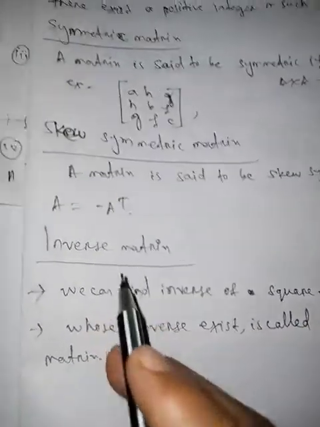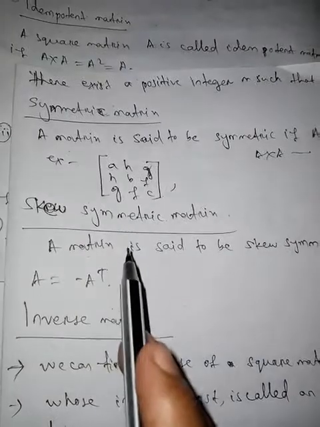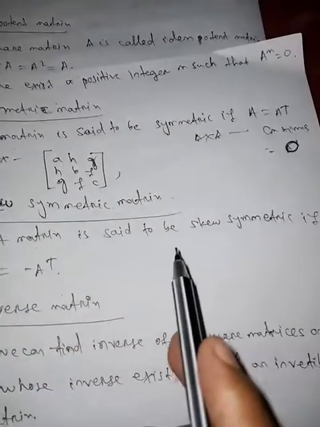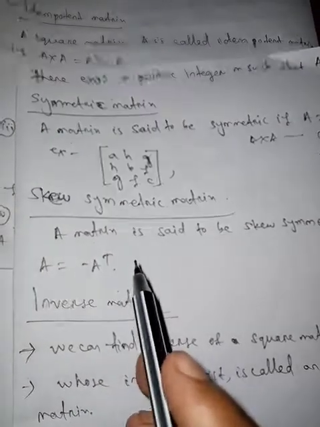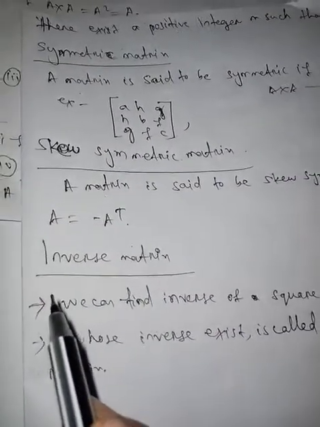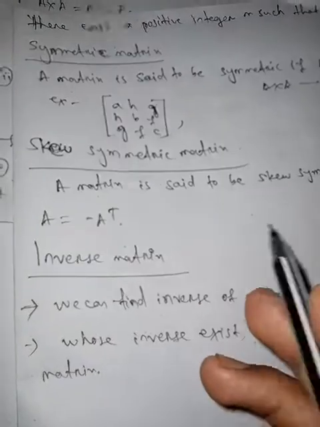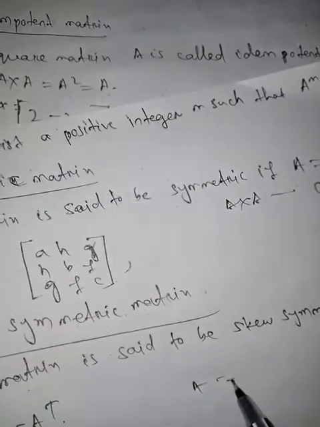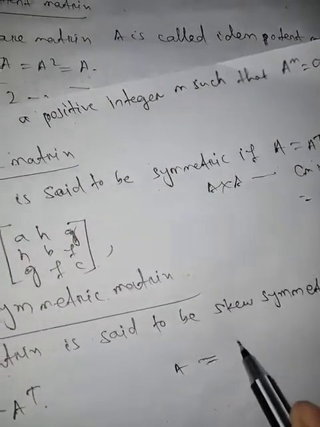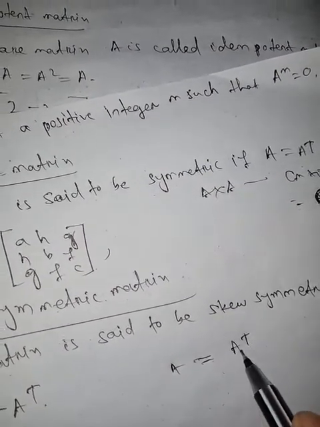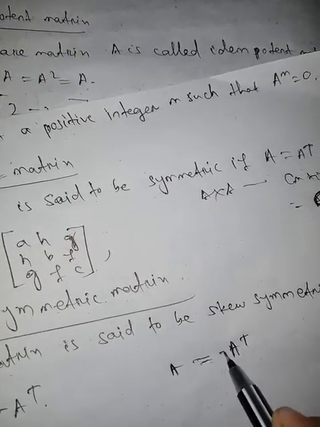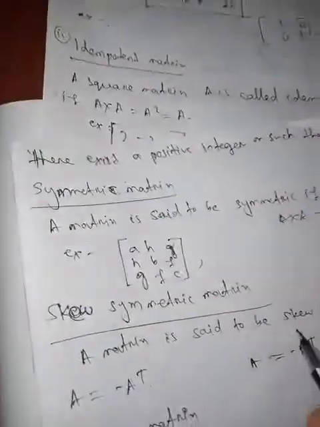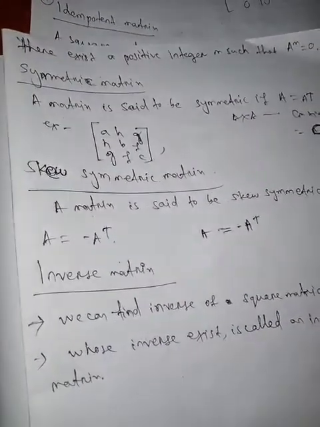And then we go to skew symmetric matrix. A matrix is said to be skew symmetric if A equals minus A transpose. What is that? Now consider A is a matrix and A transpose is its transpose matrix. Then if A equals minus A transpose, we say that the matrix is skew symmetric.